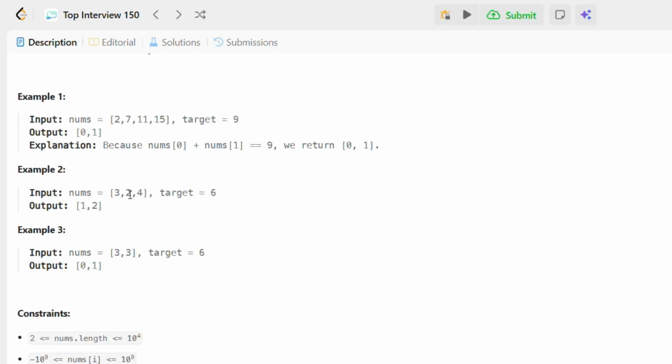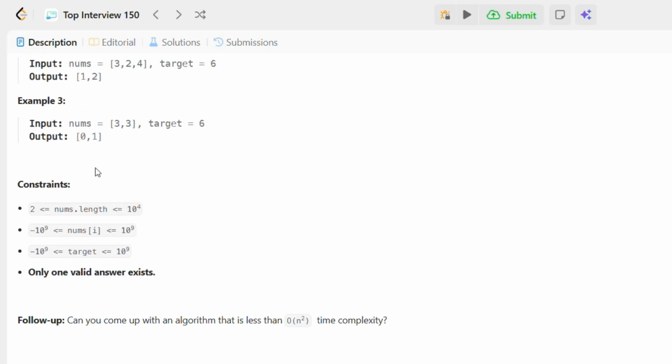Now you can see 3, 2, 4. The target is 6. We can add 2 and 4 and get 6, which is nothing but the indices 1, 2. And now example 3, nums is equal to 3, 3, target is equal to 6. If you add both of them, you get 6, whose indices are 0, 1, and that is the output.